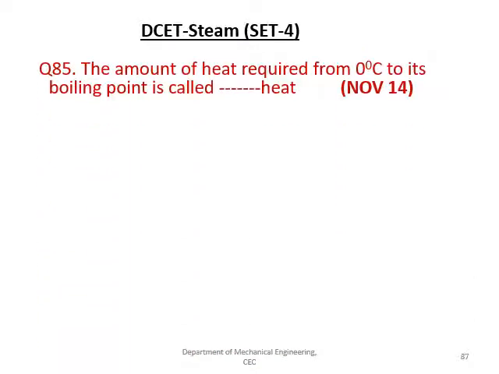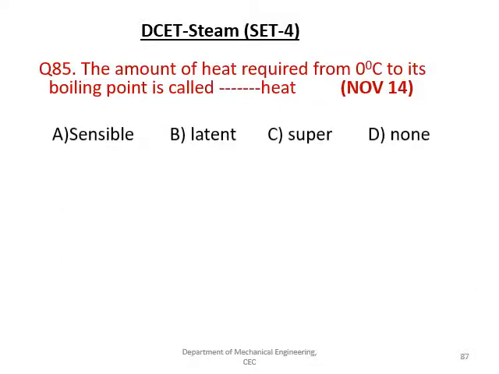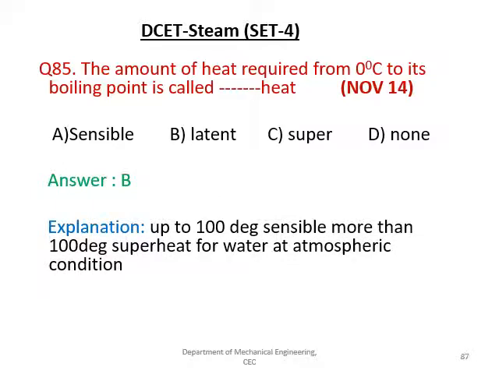The amount of heat required from 0 degree to its boiling point, it is called as dash heat. The given options are sensible, latent, super, none. Answer is B. Up to 100 degrees centigrade, the sensible, more than 100 degrees temperature, it is a superheat.